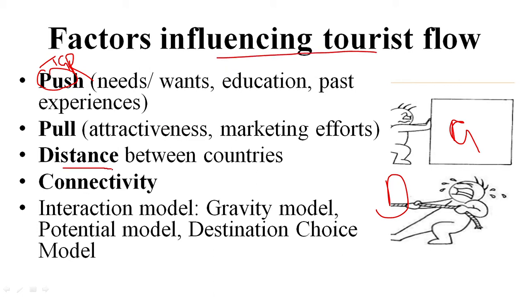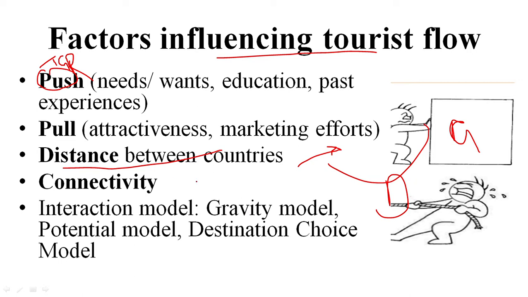And there's the distance factor also between countries. A place that is near to you will be more accessible, and you will visit it very often. A place that is very far away, you will only visit if you have available time, discretionary time and income. And if there's good accessibility, a good number of flights and good frequency of transport available, then only will you visit a distant place. But a place that is nearby, you will visit very often, as long as you have available discretionary income or discretionary time.